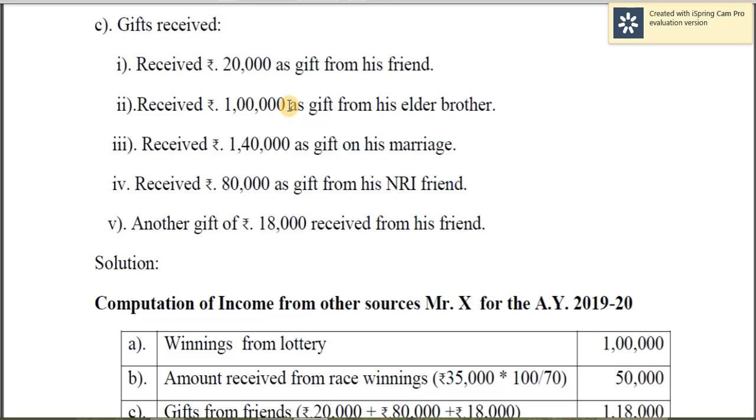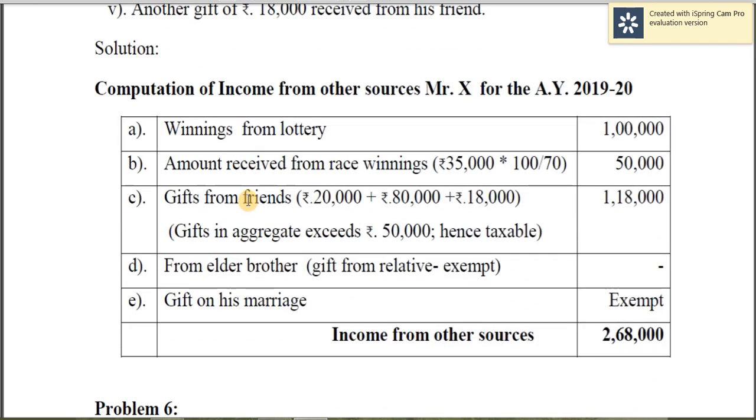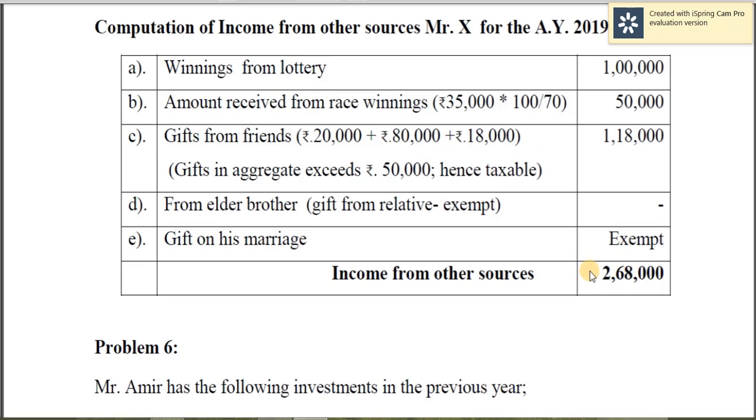Received a gift of rupees 1 lakh from his elder brother. So any gift received from a relative, it is exempt. Similarly, received rupees 1,40,000 as gift on his marriage. The gift received at the time of marriage is exempt. But if gift is received at the time of marriage anniversary, that is taxable. So that's about this problem. Income from other sources is 4,68,000.